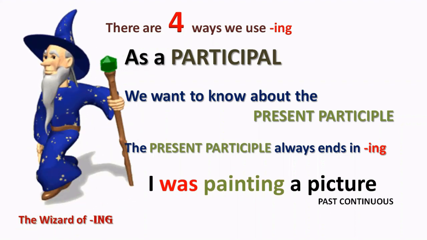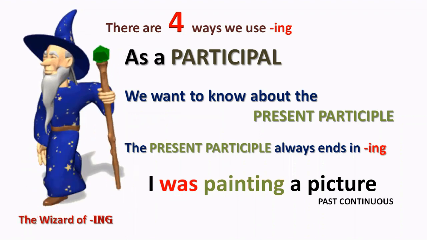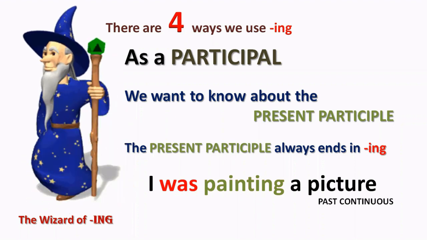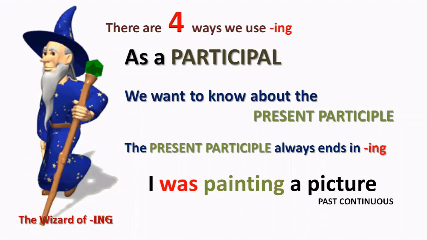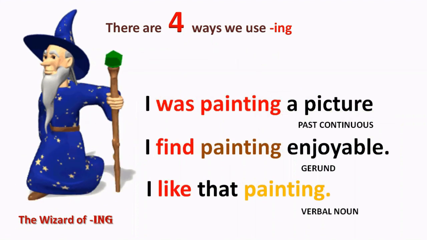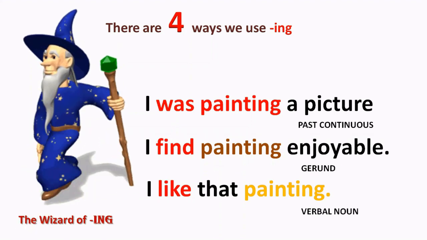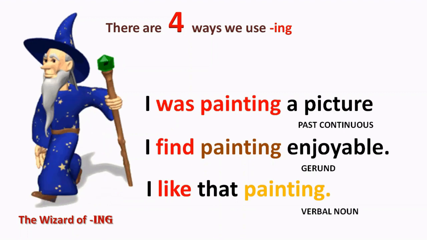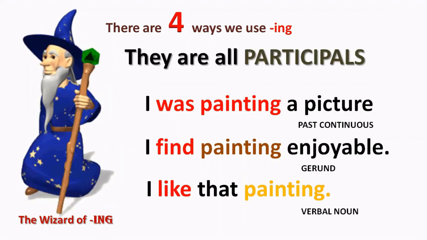The whole thing about the participle is that we use it all the time. We don't necessarily know we're using it, but we do. Whenever you're using a continuous tense, you're using the present participle as the action verb component of the continuous tense. I was painting. So we have I was painting a picture, which was seen before, past continuous, but we also saw I find painting enjoyable, and I like that painting, the verbal noun. The great thing is that in fact they are all participles.